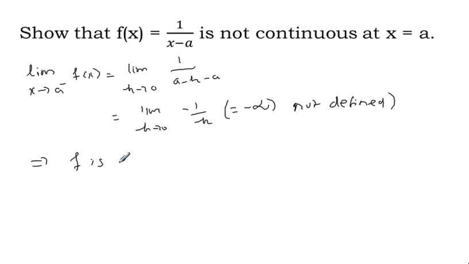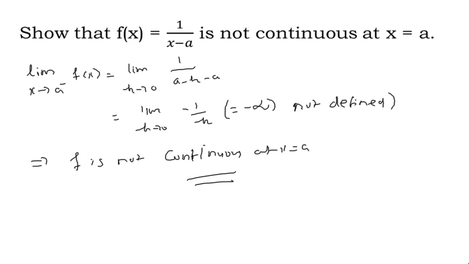So f is not continuous at x equal to a. Here we need not discuss the right hand limit, it is not necessary. If the left hand limit exists at an integer, then go to the right hand limit to confirm the result. Otherwise we can reject straight away.